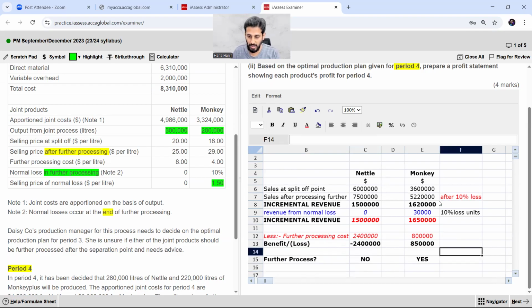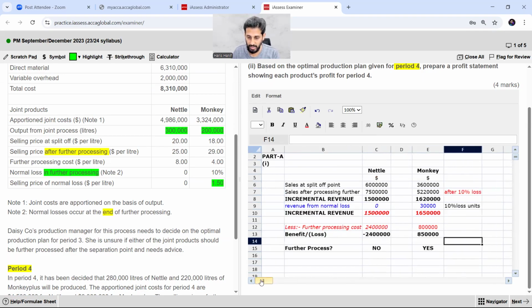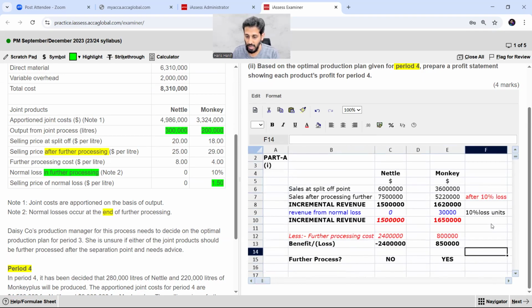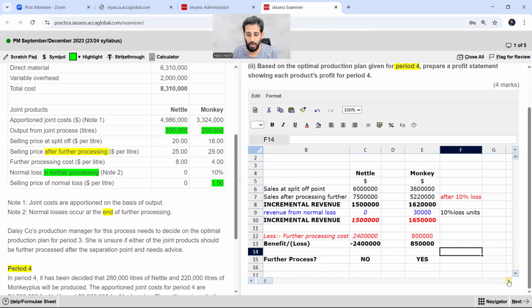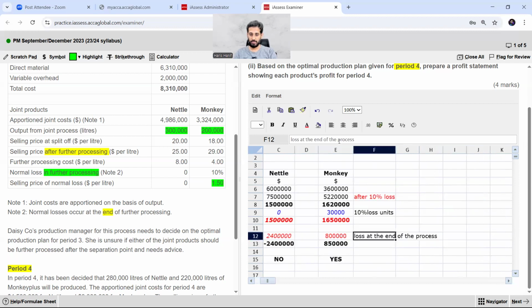I don't think it contains some complex calculation. It's very simple. Yes, but from the student point of view, it may be possible that you got stuck at this point regarding the cost, because the loss is at the end of the process. Loss at the end of the process. Right? So this is the thing.